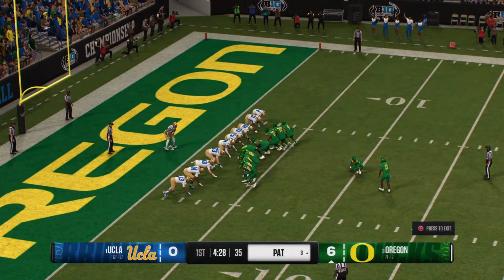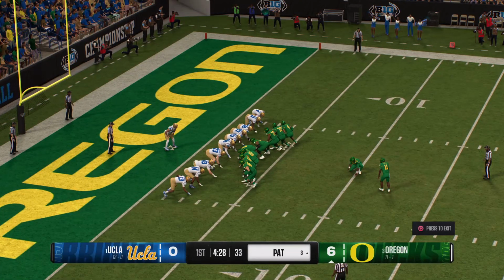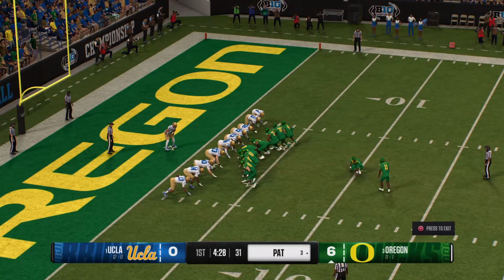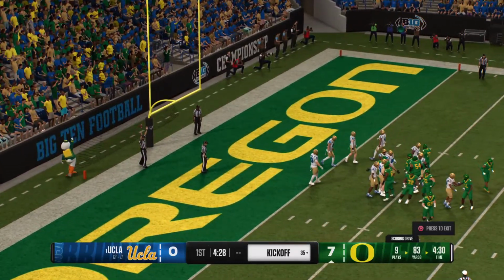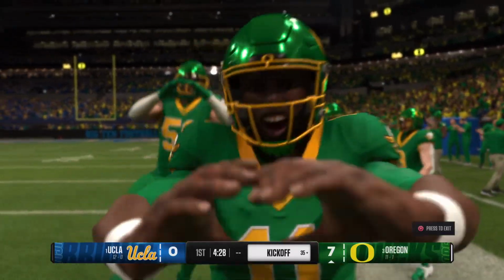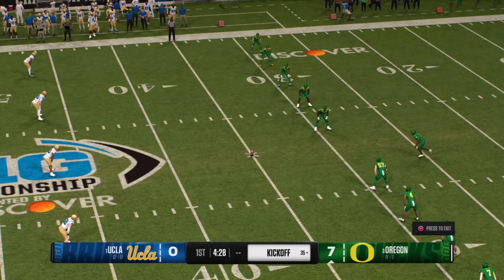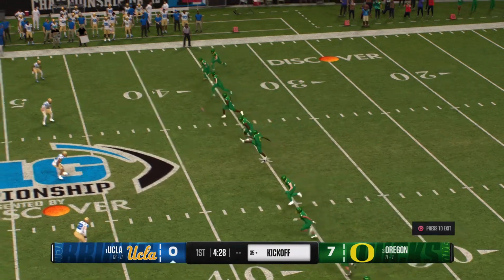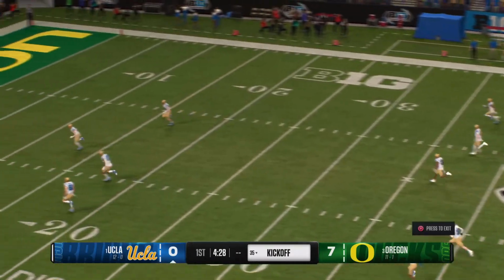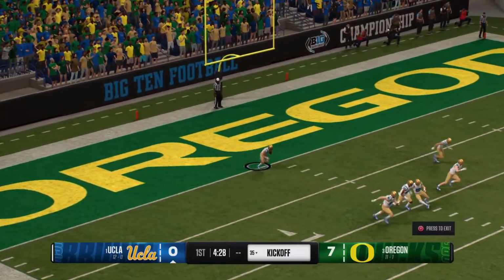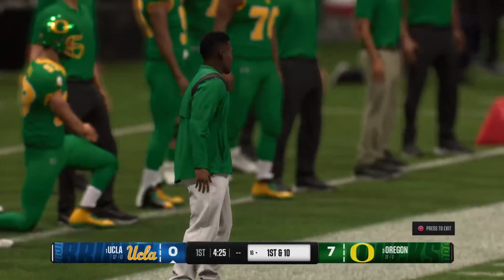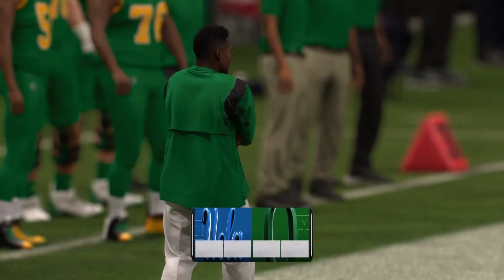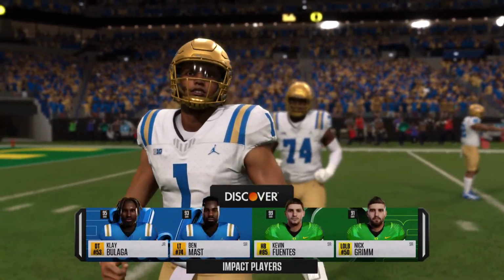And they'll set up for the PAT. And the PAT makes it 7-0. Now the kickoff team is out on the field. He'll bring it out from his end zone. Solid job by the coverage team. They bring him down at the 16. So UCLA's offense gets their first crack now.